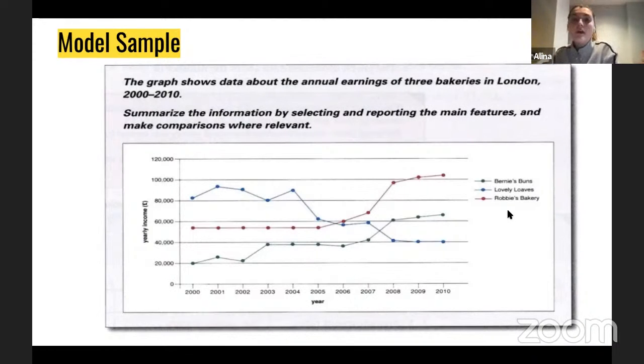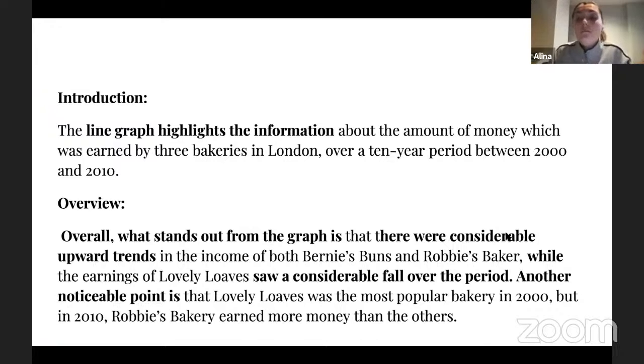Okay, then I'm trying to show that even though two of those bakeries had upward trends, there was the third bakery, and that third bakery obviously didn't have any sort of increase in its income, right? And that's why I'm using this structure while.